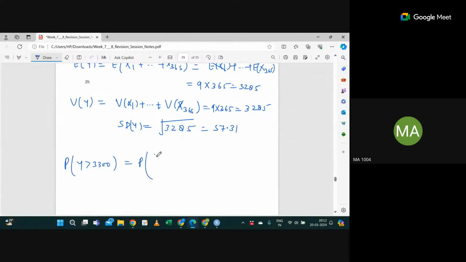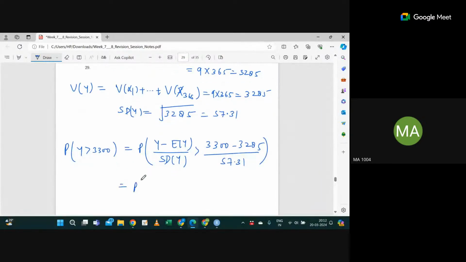Okay. So now I can simply calculate the probability that Y is greater than 3,300. So the probability that (Y minus expectation of Y) divided by standard deviation of Y is greater than... What is the expectation? It's 3,285. What is the standard deviation? 57.31. Now it will be the probability that Z is greater than or equal to the difference, 3,300 minus 3,285, which is 15, divided by 57.31.